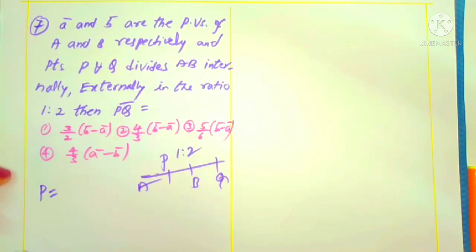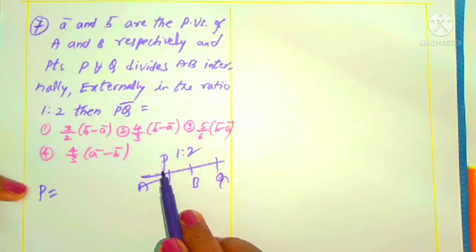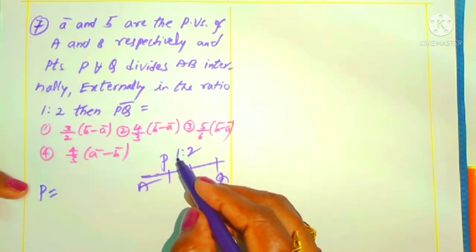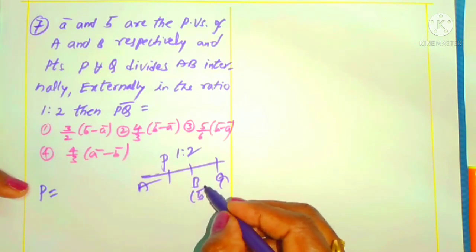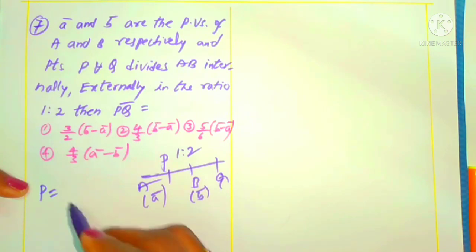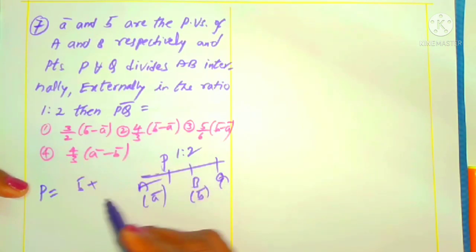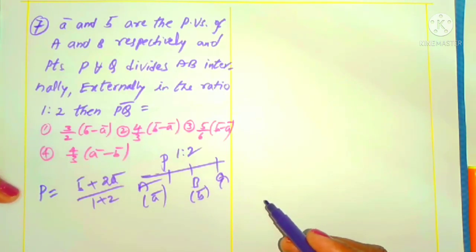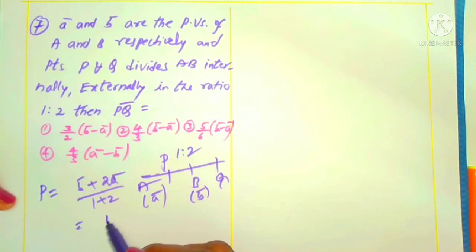You know, this was already used in previous 3D geometry. So simply we have to use the formula to find the point P. We can use just the cross multiplication method, like 1 into this is B vector, B bar, and this is A vector, A bar. So P we can write 1 into B bar plus 2 into A bar by 1 plus 2, which we use for the internal case. Therefore, this is (B plus 2A) by 3.